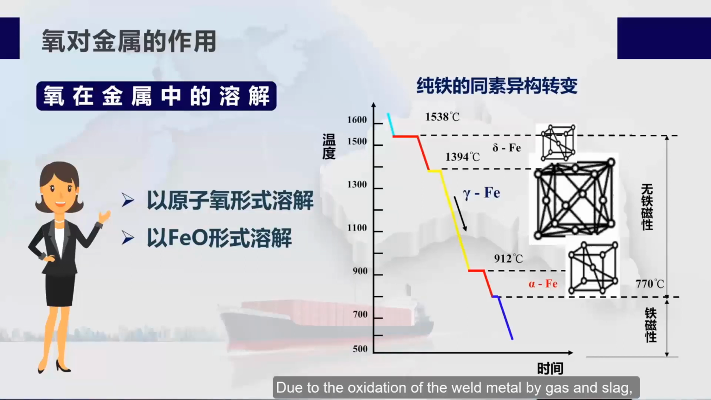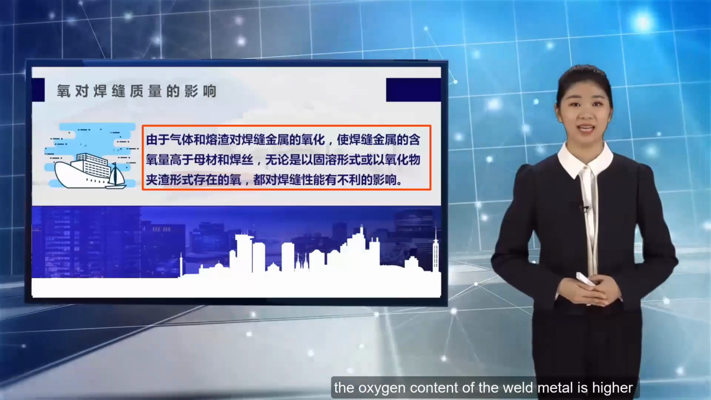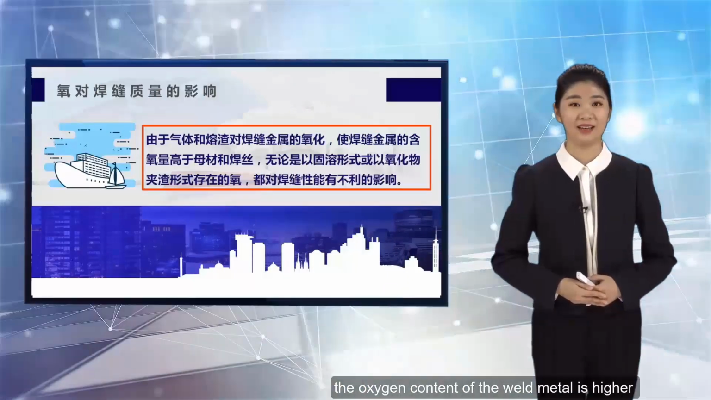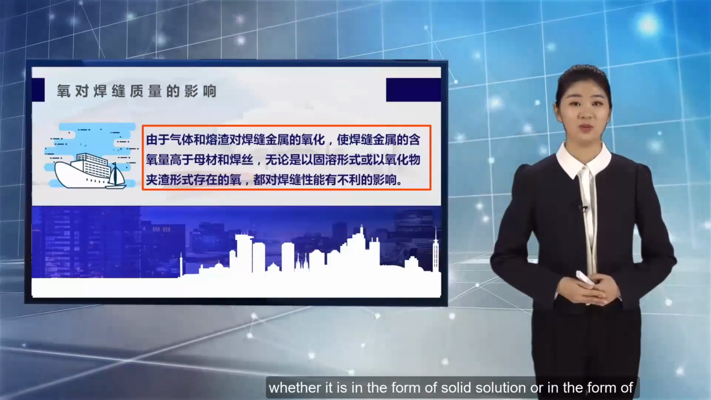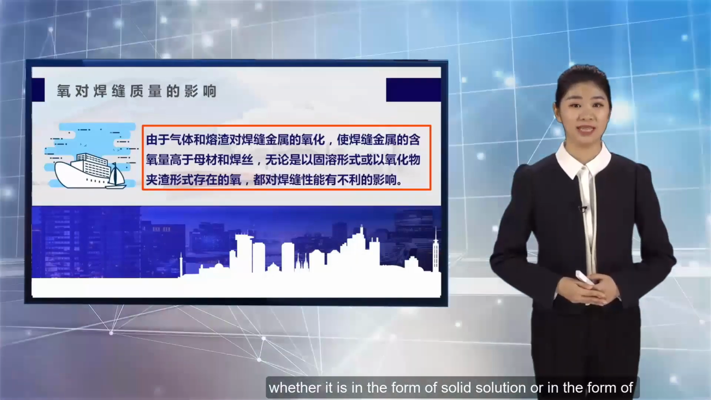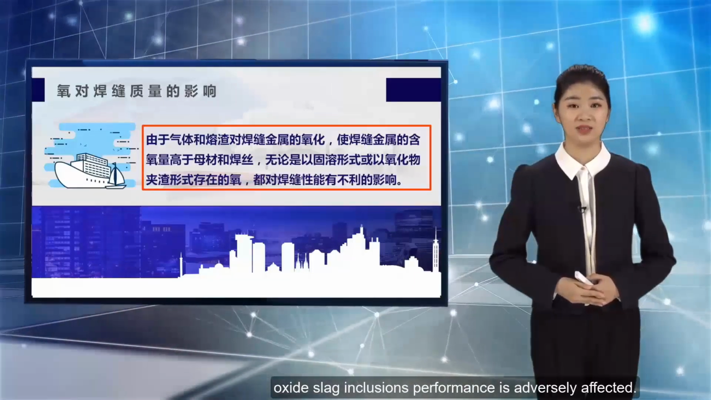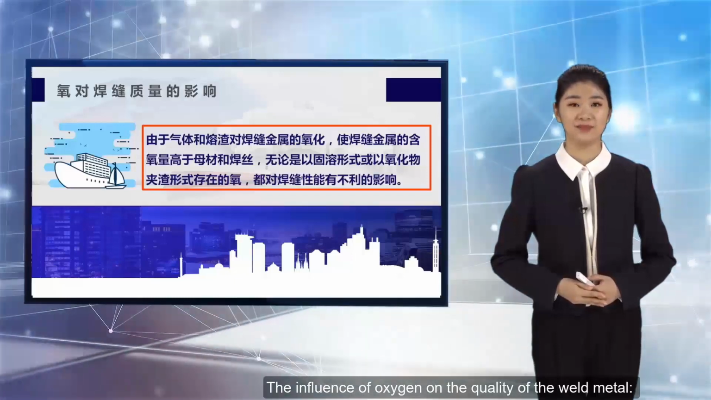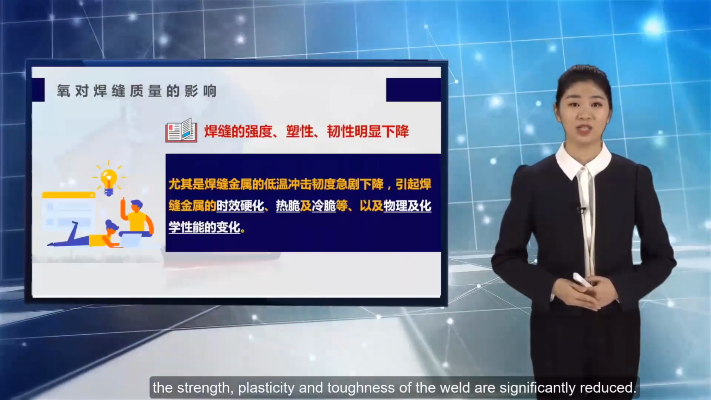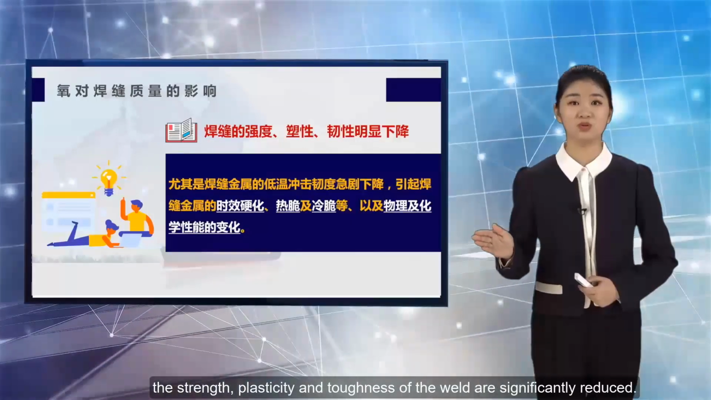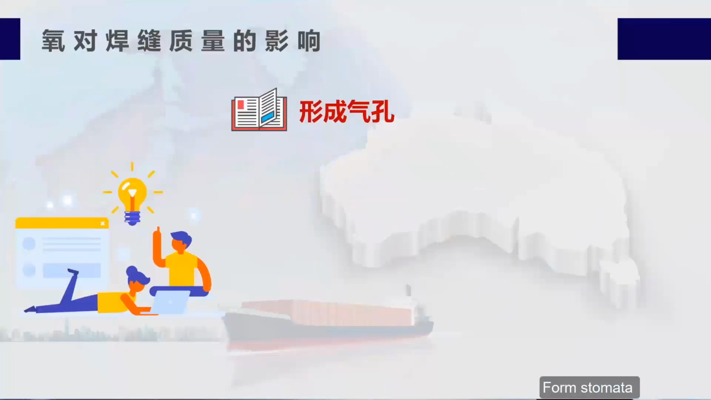Due to the oxidation of the weld metal by gas and slag, the oxygen content of the weld metal is higher than that of the base metal and welding wire. Whether it is in the form of solid solution or in the form of oxide slag inclusions, performance is adversely affected. Regarding the influence of oxygen on the quality of the weld metal, the strength, plasticity and toughness of the weld are significantly reduced. Form stomata.